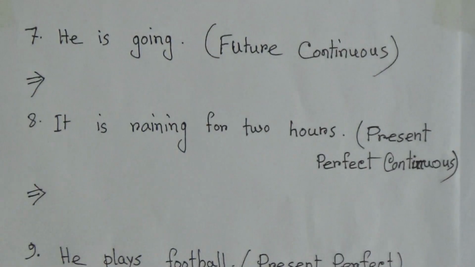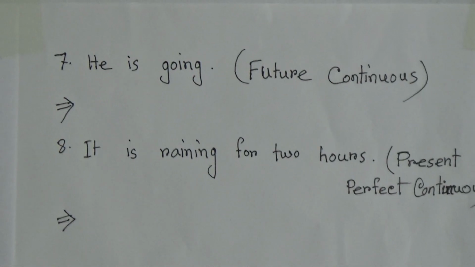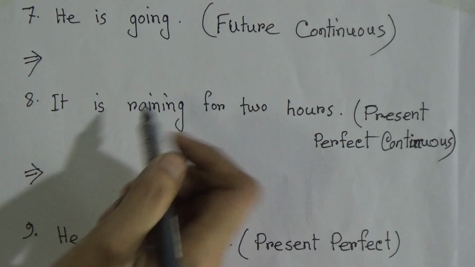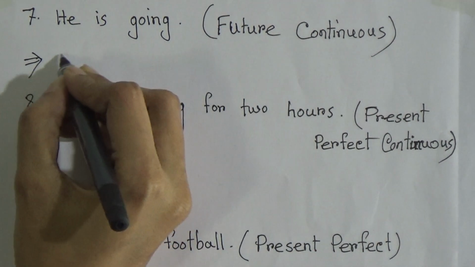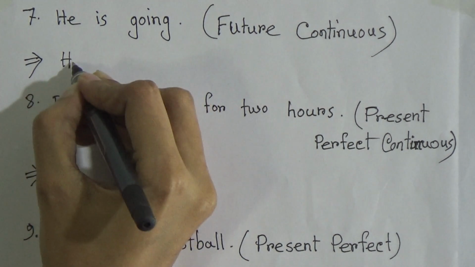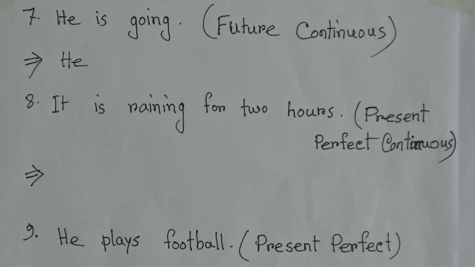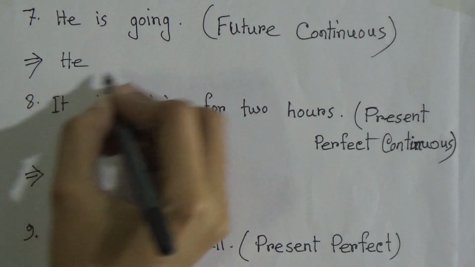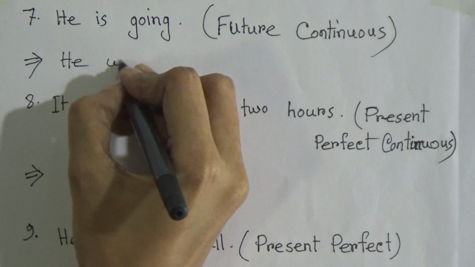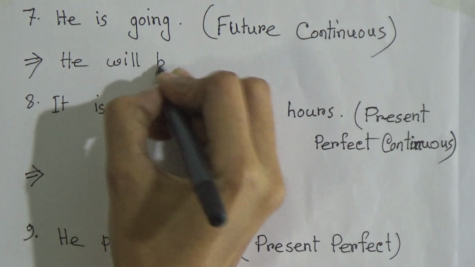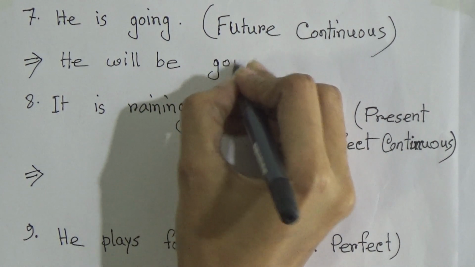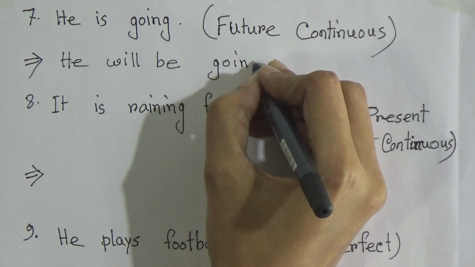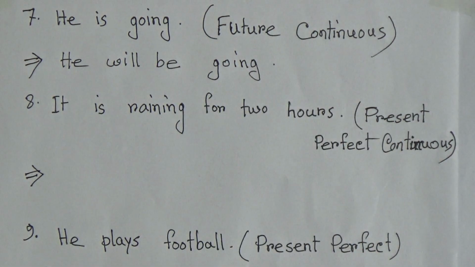He is going. This is a present continuous tense sentence, so you have to make it future continuous. First write the subject. In future continuous you have to write he will be or shall be. As here it is he, you will write will be. He will be going. Verb with ing.